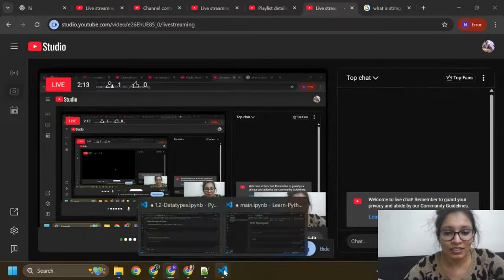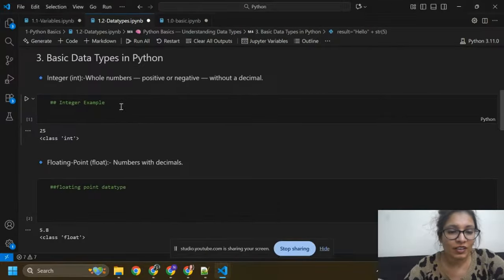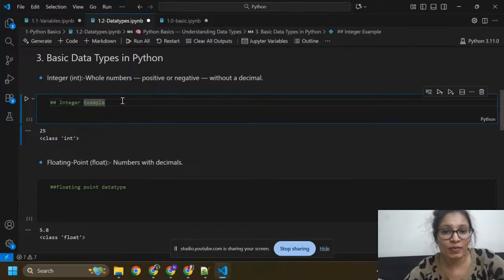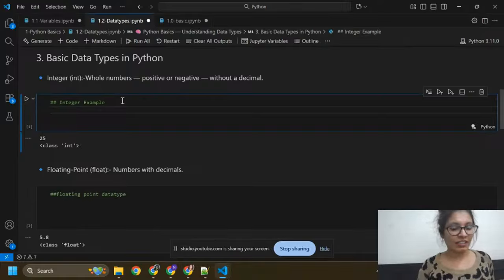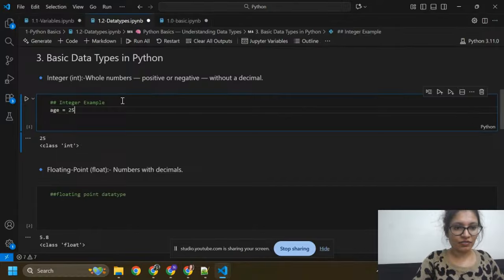Okay, so here you can see string is a basic data type in Python. Integer means a whole number, positive or negative, without a decimal. This is called the integer data type. So here I'm going to write age, this is the variable. Age is 25.